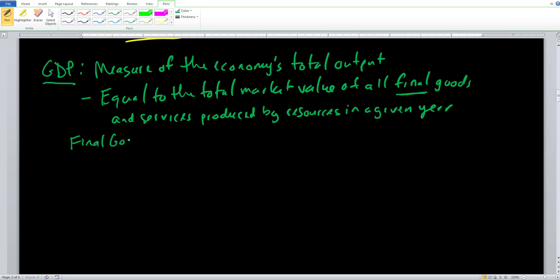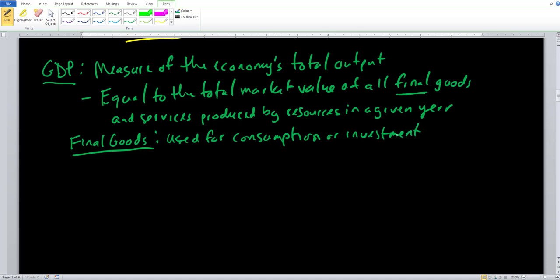So here, final goods, as we said before, these are goods used for consumption or investment. So in terms of final goods, the United States produces roughly about $21 to $22 trillion worth of final goods in 2020, 2021. So we use them for consumption and investment. They are used to satisfy needs or wants.